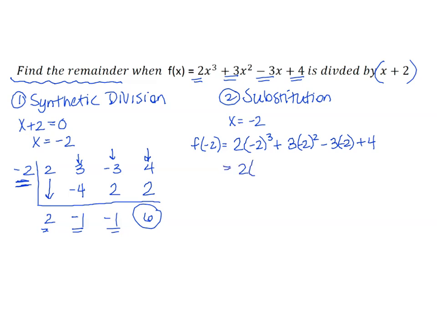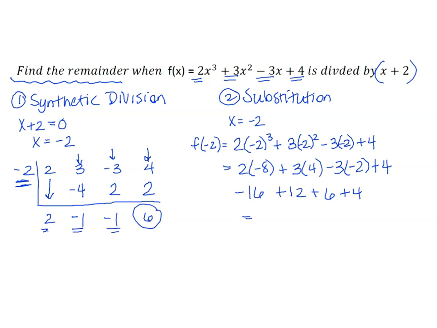So let's simplify. This will give me 2 times negative 8 plus 3 times 4 minus 3 times negative 2 plus 4. So negative 16 plus 12 plus 6 plus 4.